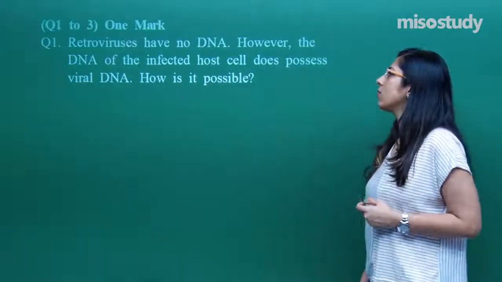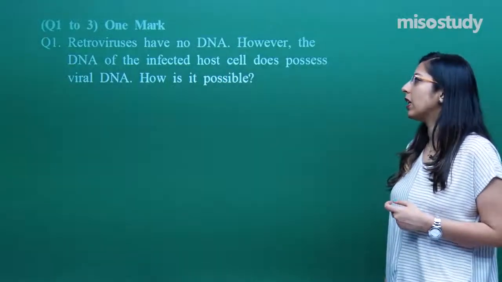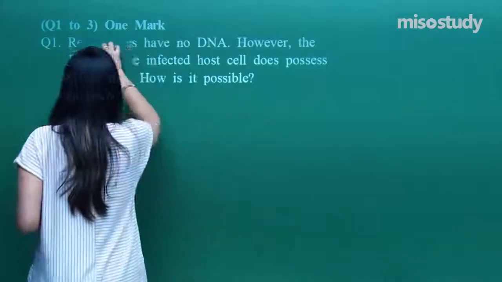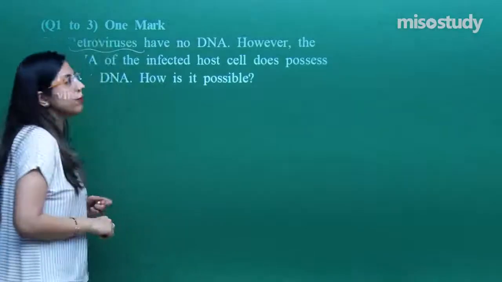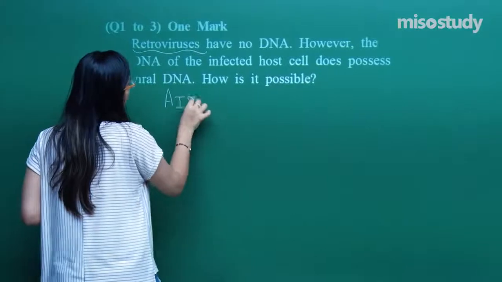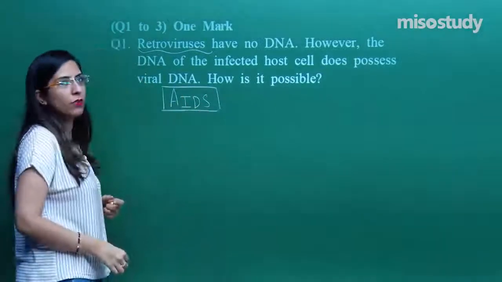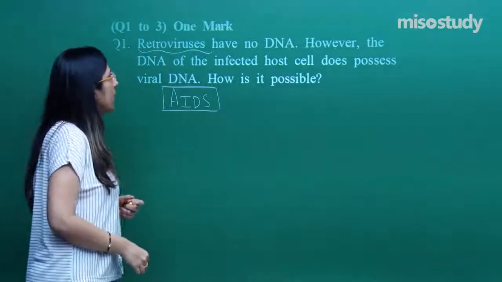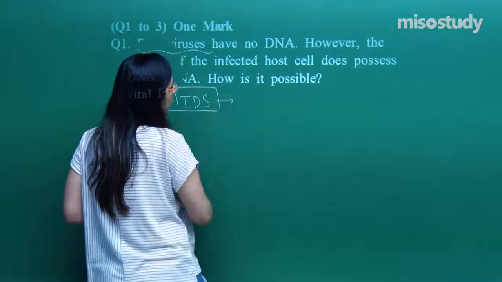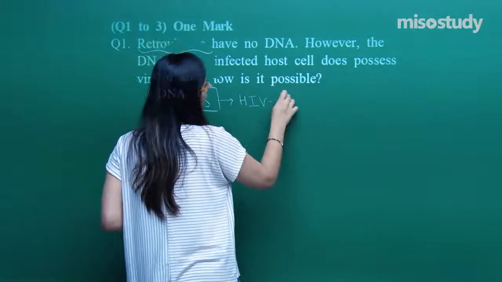Retrovirus has no DNA, however, the DNA of the infected host cell does possess viral DNA. How is it possible? When I was discussing the retrovirus, in which topic was it there? It was there in the case of AIDS, Acquired Immunodeficiency Syndrome. The retroviruses are those viruses which have RNA as a genetic material. AIDS is caused by one retrovirus which is called the human immunodeficiency virus.